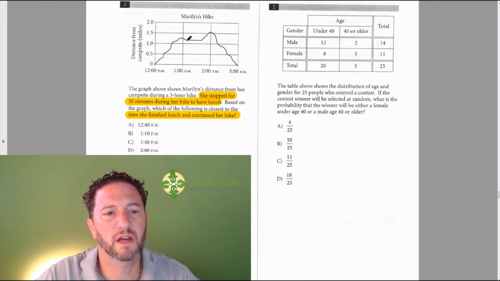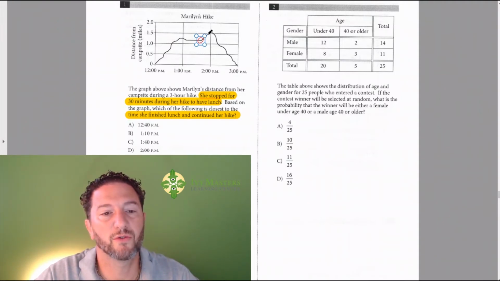But then notice time goes on and she's the same exact distance from the campsite. So right here is the end of where time is continuing and she's the same distance from the campsite. Then what happens? She hikes further from the campsite and then she must turn around and head back towards the campsite because she winds up at a max of maybe 1.6 miles away from the campsite. And then she must be hiking back because at 3 o'clock she is 0 distance from the campsite,